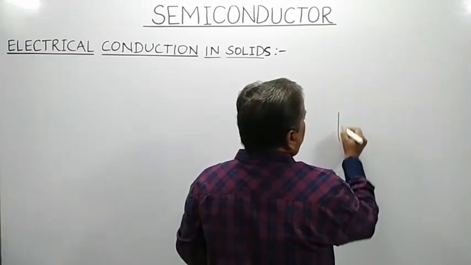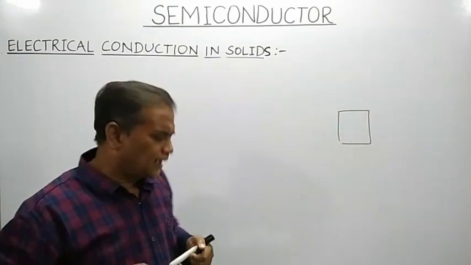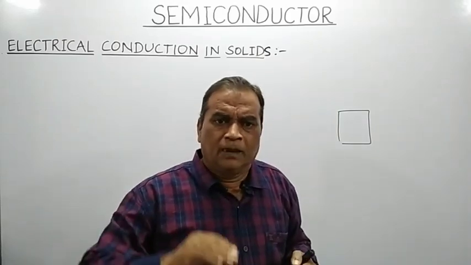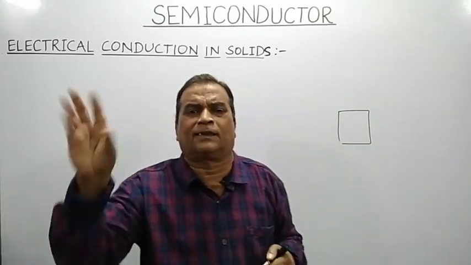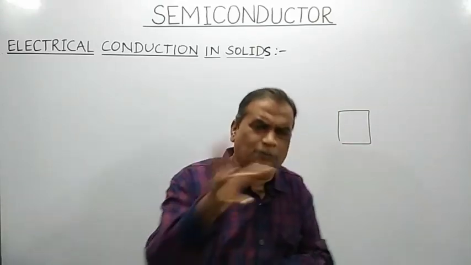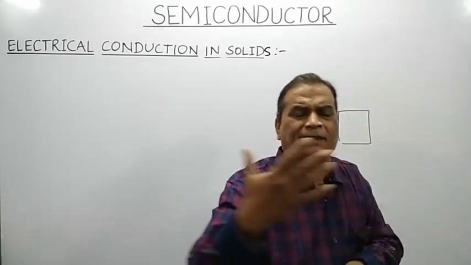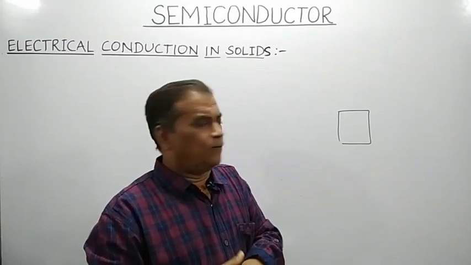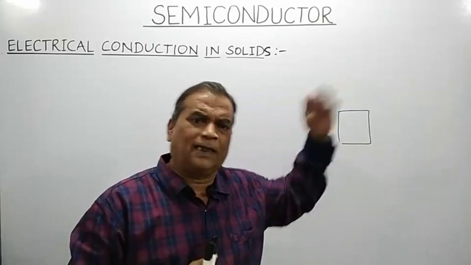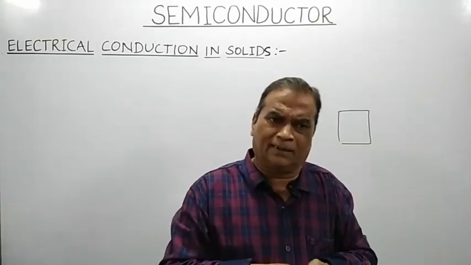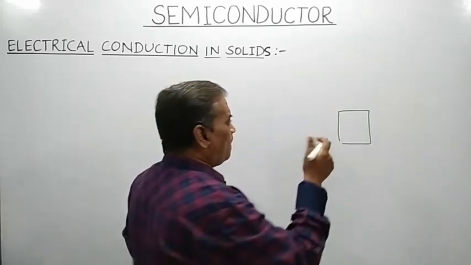Remember, the greater the electrical conductivity, the better that material is as a conductor of electricity. Materials whose electrical conductivity is very, very small are called bad conductors or insulators. Whereas for semiconductors, the conductivity is more than an insulator but less than a conductor. So what is the special thing about a semiconductor?